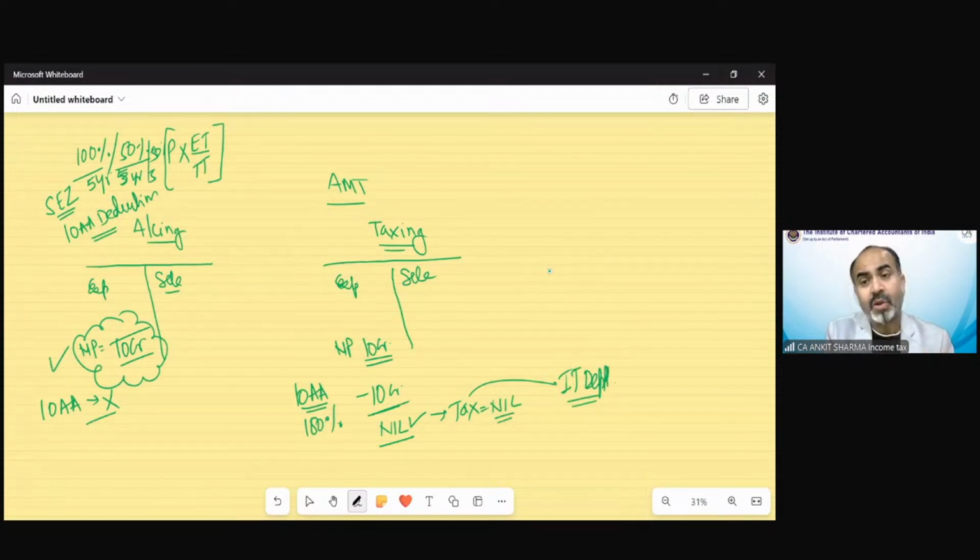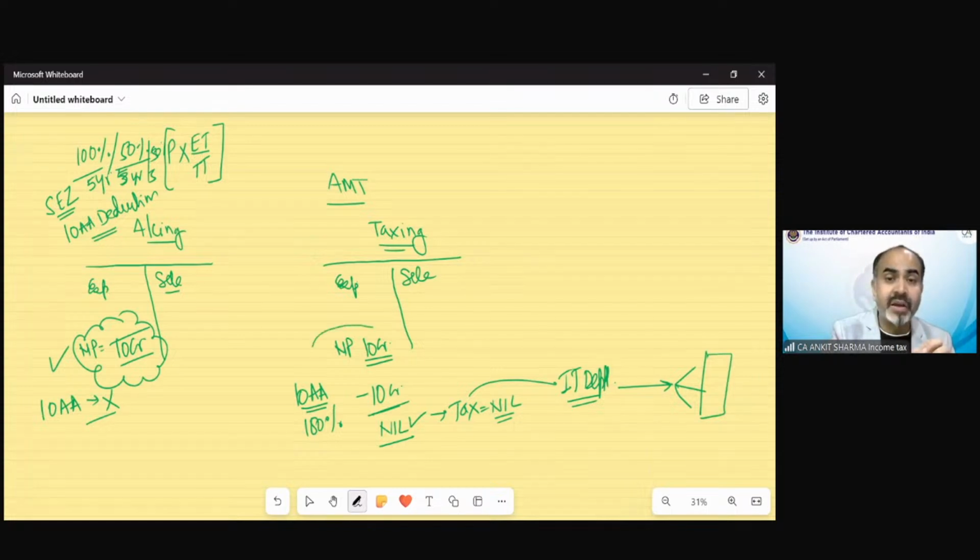And if the department will not earn revenue, they will not be able to spend for the infrastructure of our country, for the help of poor people, for the purpose of education, hospitalization, and for other benefits for which the tax collection is mandatory in our country. So how does the country run? By this collection of tax. So those persons who were actually earning huge profit, the tax collection is nil due to the benefit of section 10AA. There could be other circumstances also, like section 35AD, the specified business.